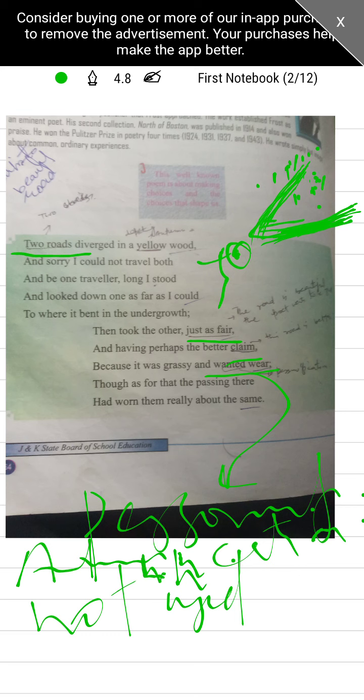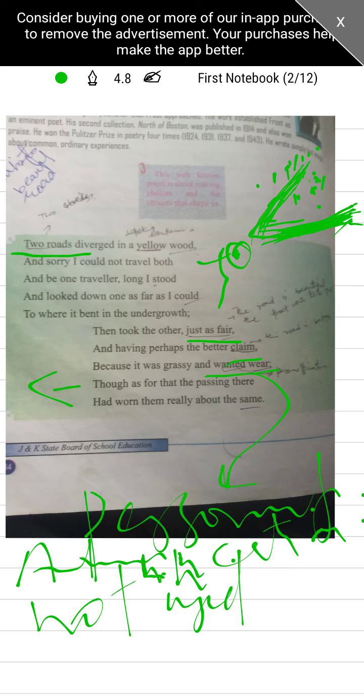Though as for that the passing there had worn them really about the same. Now he goes back to the first stanza here. How? See, though as for that the passing there, as he walks on the second road, what he found had worn them really about the same. He found that this road was equally traveled by the people as was the first one.